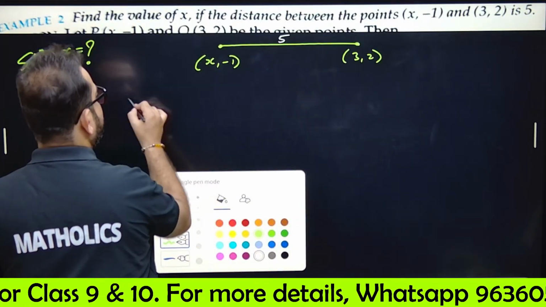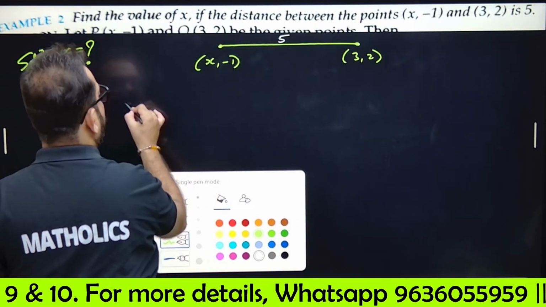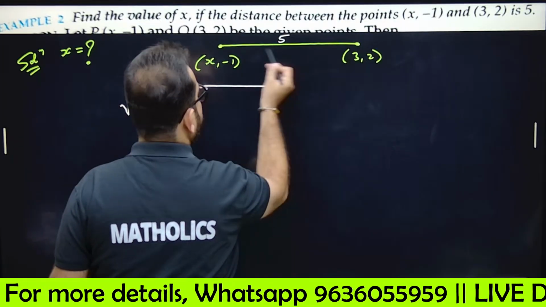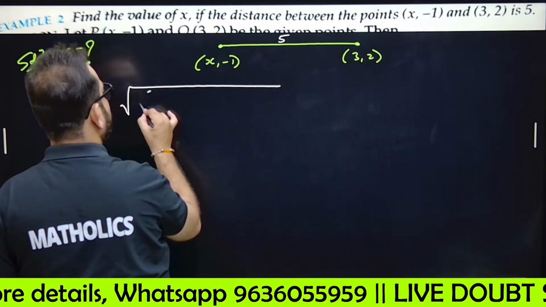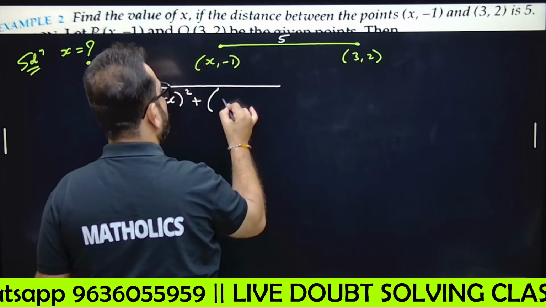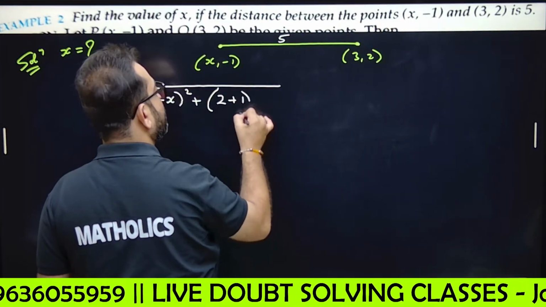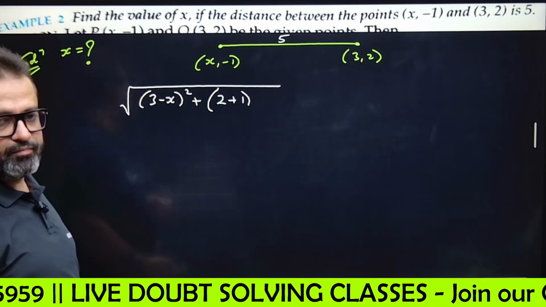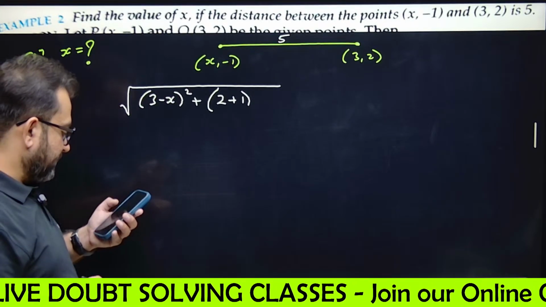So the distance formula will be what? This 5 will be what? Under root of this minus this. That means (3 minus x) whole square, yes or no? Plus 2 minus minus 1. So it will be 2 plus 1. Directly can I write? Tell me, are you comfortable with this step now?